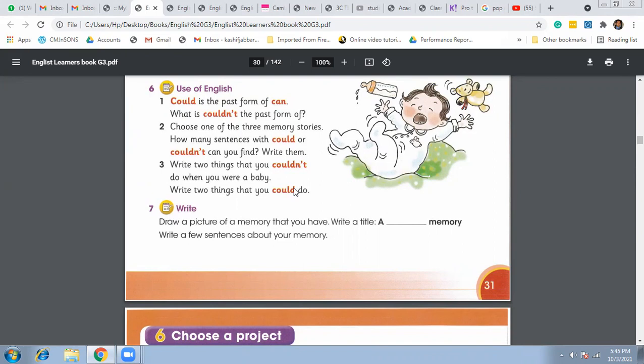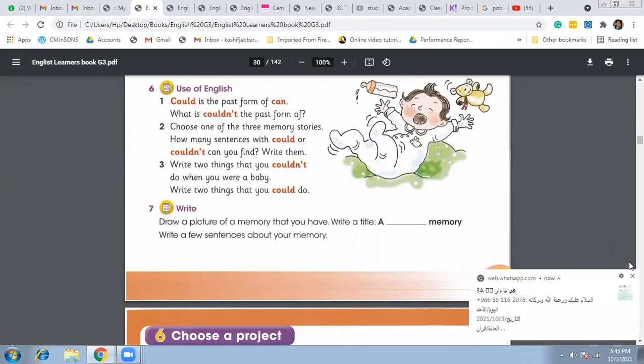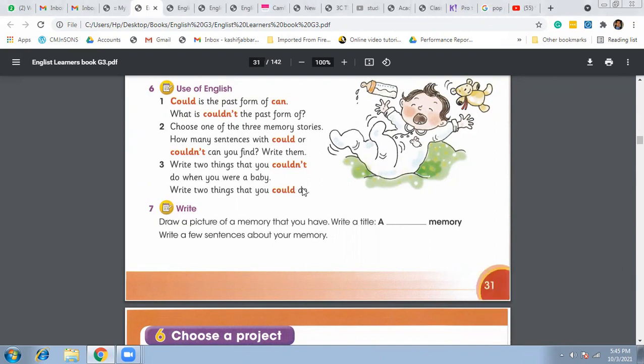And write two things that you could do, like I could cry when I was a baby, and I could drink the milk in my feeder when I was a baby.